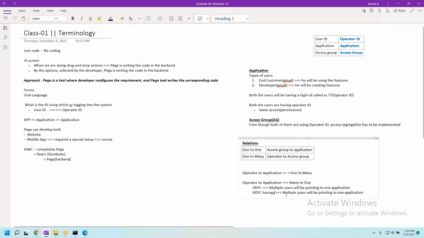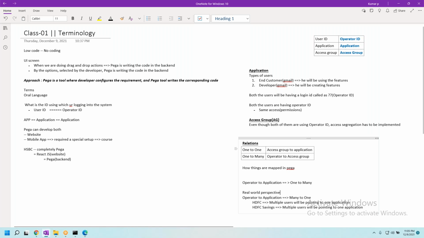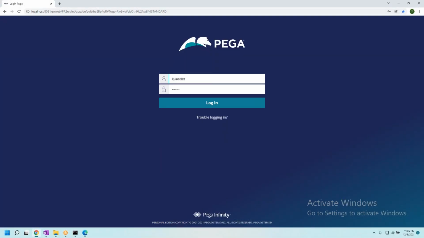So this particular one-to-one and one-to-many relationship, what I talked about, I am purely talking from how things are mapped in Pega. I will show you right away. So this is a real world perspective. Let's see how things work. I will try to log in. Yesterday I did not clear caches, so it gave me some hard time. Let's see if it works today.